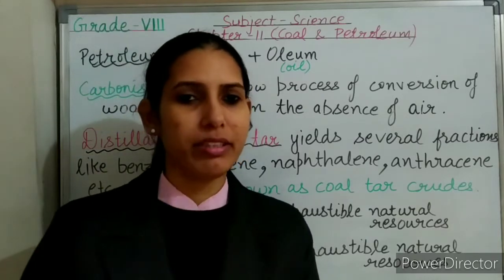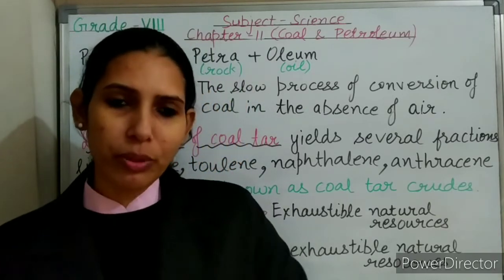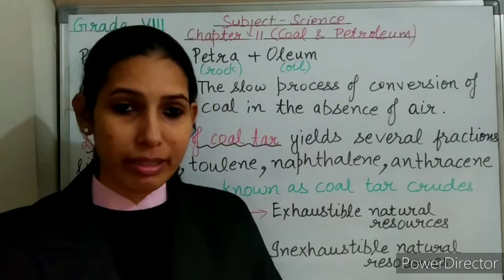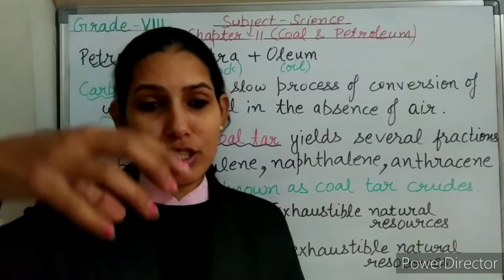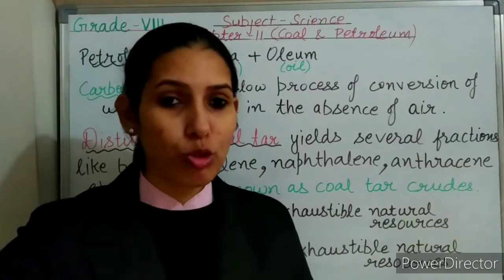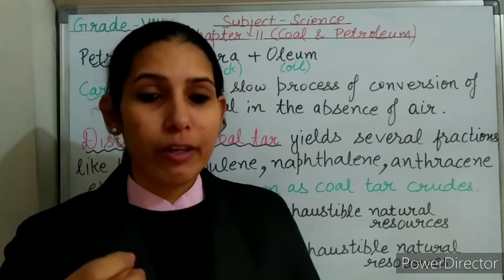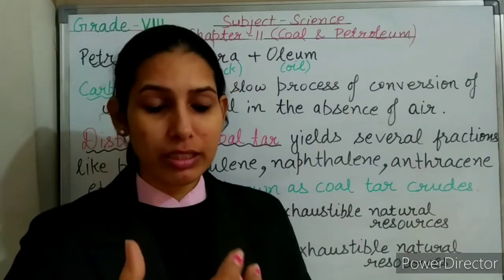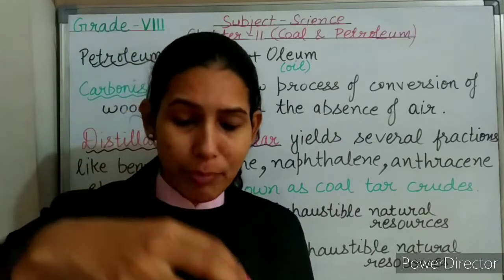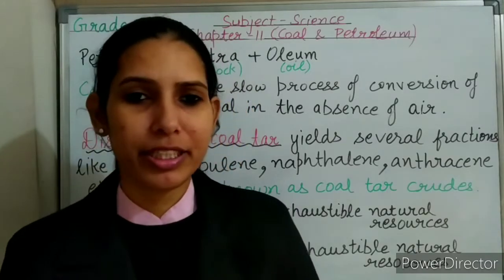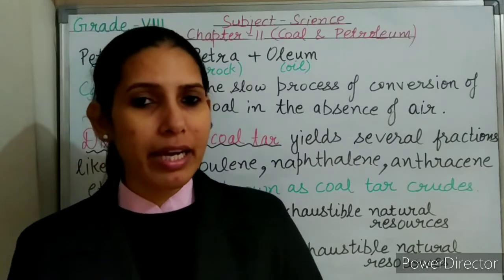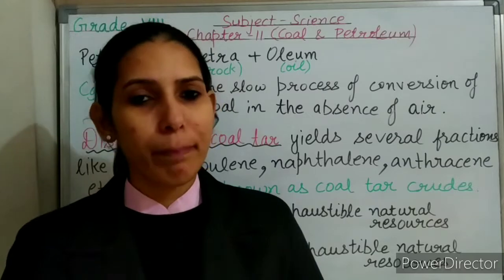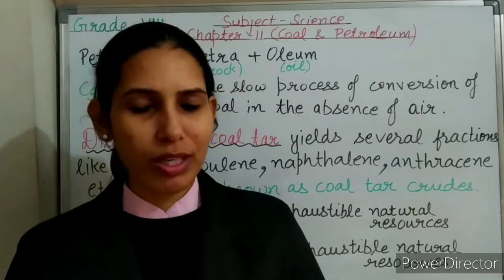Natural gas is lighter than petroleum, so it is found over petroleum. And this petroleum, being liquid, seeps through the porous rocks. Porous rocks means rocks which have cracks, which allow liquids and gases to pass through. Petroleum seeped through the porous rocks and got collected over non-porous rocks. And natural gas, being lighter than petroleum, got collected over petroleum. So like this, petroleum was formed.